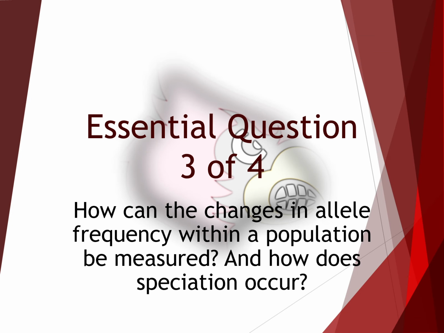At this point, you should be able to generate an answer to today's essential question, which again has two parts. How can the changes in allele frequency within a population be measured? And how does speciation occur? Please press pause on the video and write your answer to today's essential question in the summary box at the bottom of your notes now.